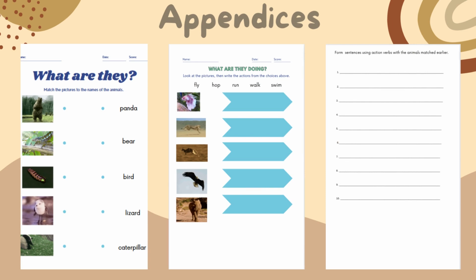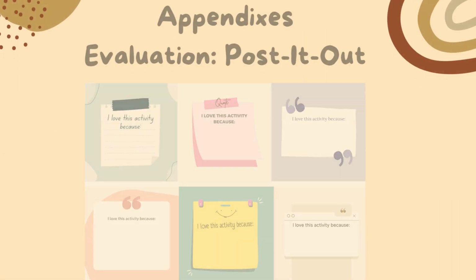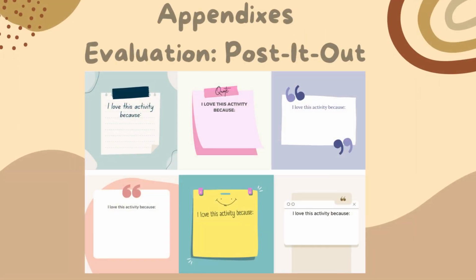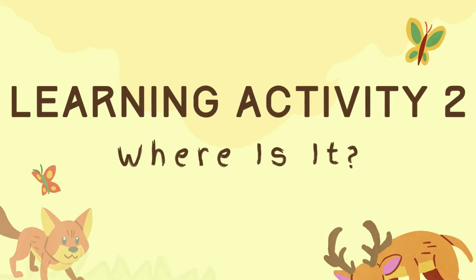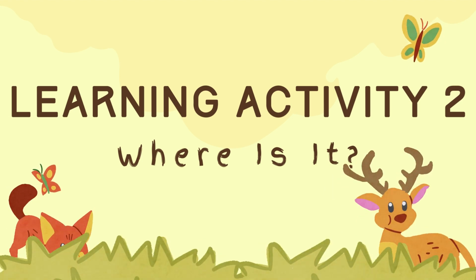Worksheet 1. Pupils are to identify the animals and name them. Worksheet 2. Students are to identify the action verbs and write them down. While Worksheet 3. Students are to write sentences about the action verbs and the animals learned. For evaluation, pupils will post on why they love this activity, freely and creatively, after the activities are done. Now, let's move on to the second learning activity.